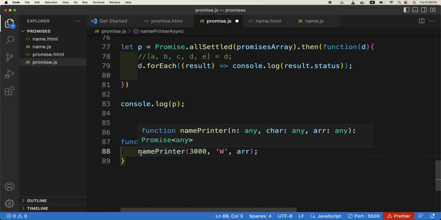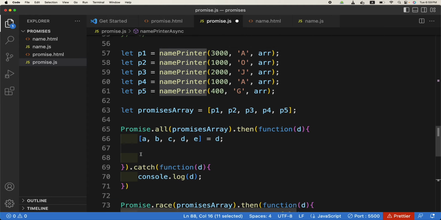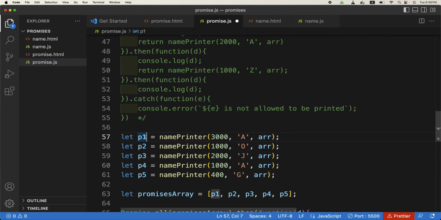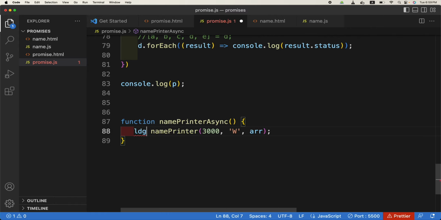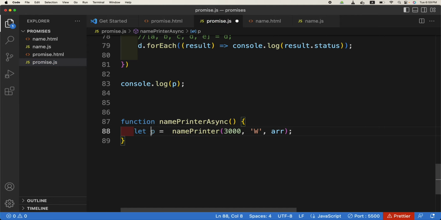What will be the outcome of this function? It is this P1 or anything which is a promise. So let P be equal to this. So this P will be a promise. Do you agree? So what we do with the promise, we use .then with it.